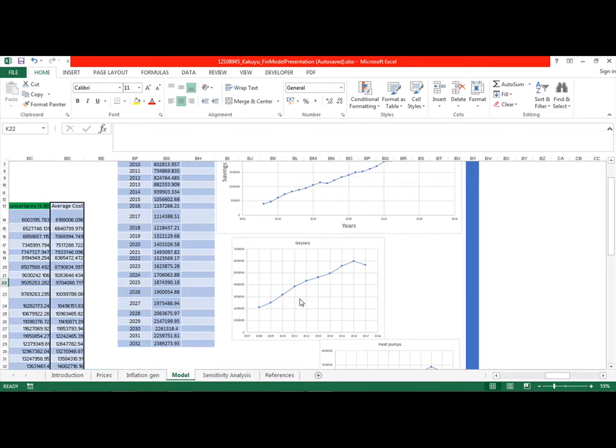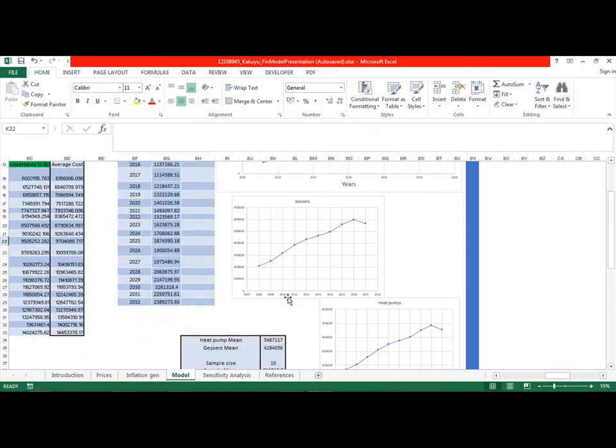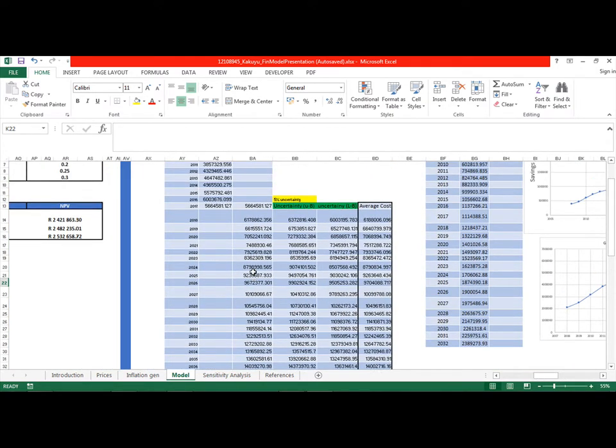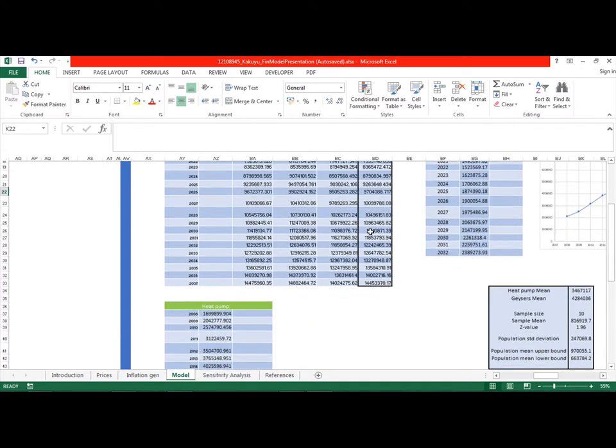Now, how I did this was I took, as you can see, both the geysers and the heat pumps. The costs have been going up. There's been an escalation going up. So I forecasted the values for the next 10 years, and then I calculated the uncertainty. I wanted to see what the uncertainty is, to involve the uncertainty, the cost with uncertainty inside, the average between the upper bound and the lower bound uncertainty. And then these are the values that I got.